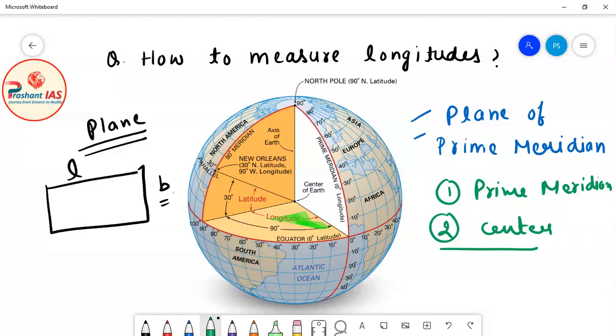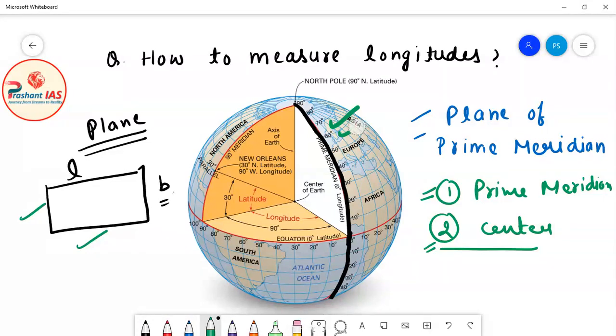Plane means it is a two dimensional object. It is like a floor, like a surface. So it is the plane which passes through the prime meridian and it also passes through the center of the earth. Now in this diagram, first of all, we have to identify the plane of prime meridian. So where is the prime meridian? Friends, you can see that I have highlighted the prime meridian in black color. This black color line is the prime meridian.